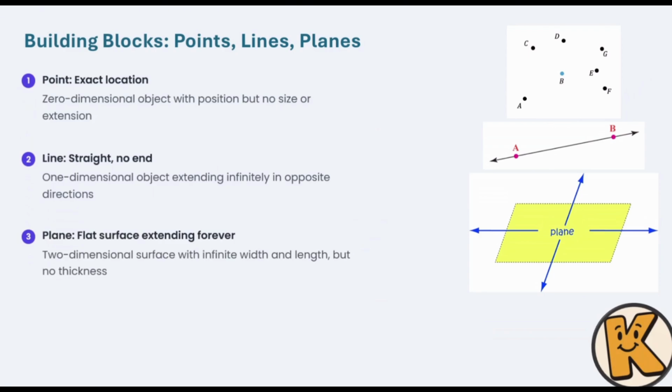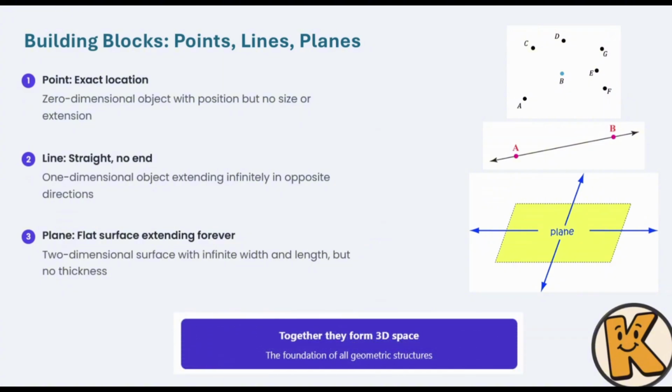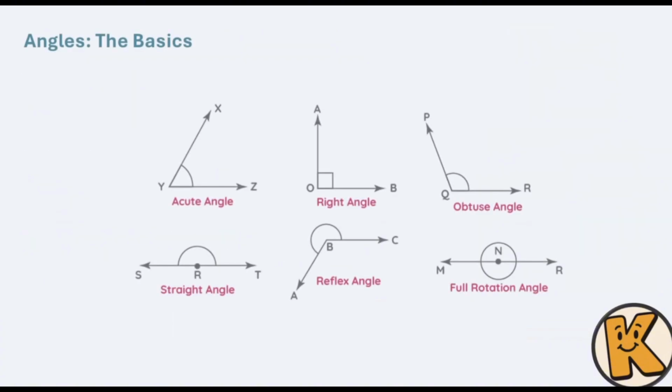So as you can tell, right now we just learned three important terms. The one is point. Again, it's a zero-dimensional thing. After that, we learned about the line, which is the one-dimensional part. And after that, we learned about the plane, which is going to be a two-dimensional thing. The combination of all of these terms that we learned and have around ourselves is going to create the 3D space for us. As simple as that.